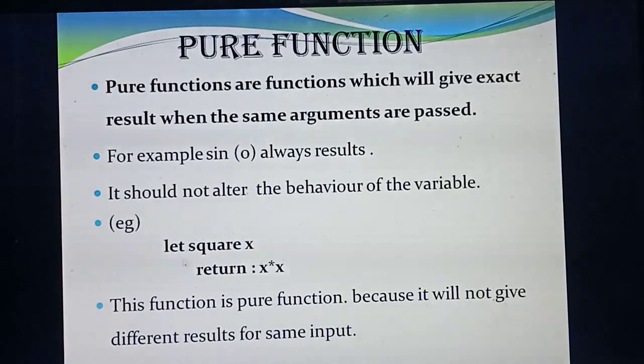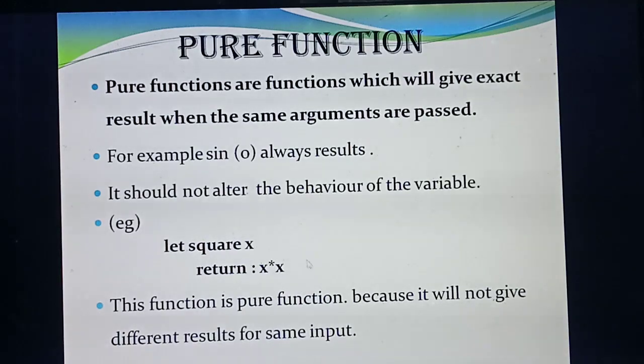What is this one? It is a function definition. Very good. How are you identifying this as a function definition? A function always starts with the keyword let, followed by the function name, then parameters, isn't it? What's the name of the function here? Square, isn't it?